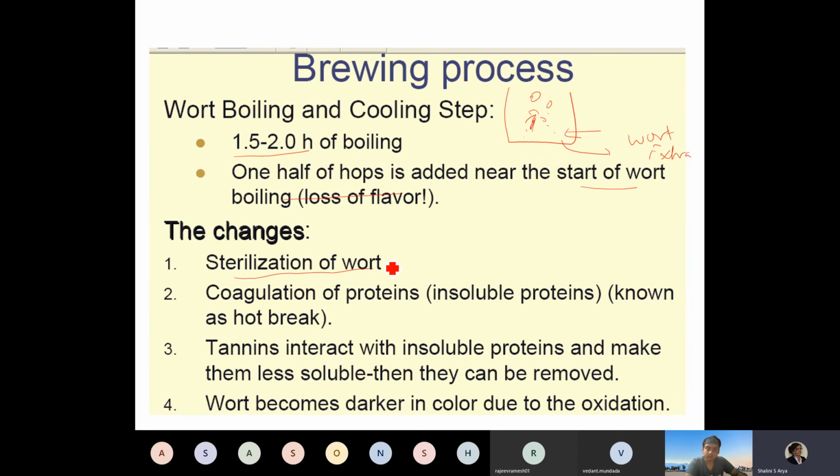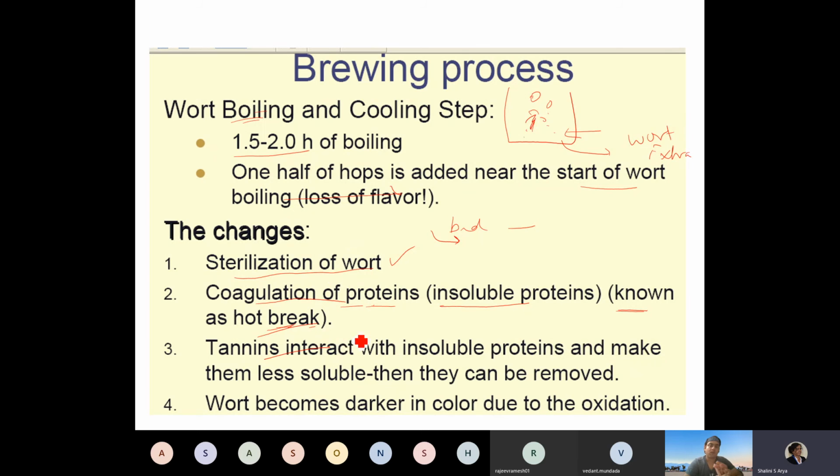Changes here: you want to sterilize the wort so that all the bad bacteria, the bad guys, are killed. Also, you want to further coagulate the protein, the insoluble protein, so that you remove it and it doesn't cause haziness. This process is also called a hot break, because the temperature is quite high while you are boiling, and it is giving a hot break, as you are trying to coagulate the protein.